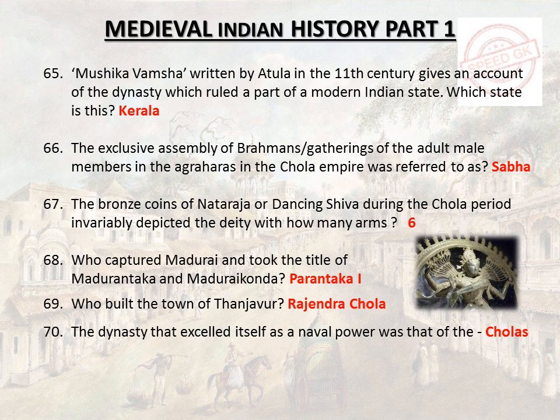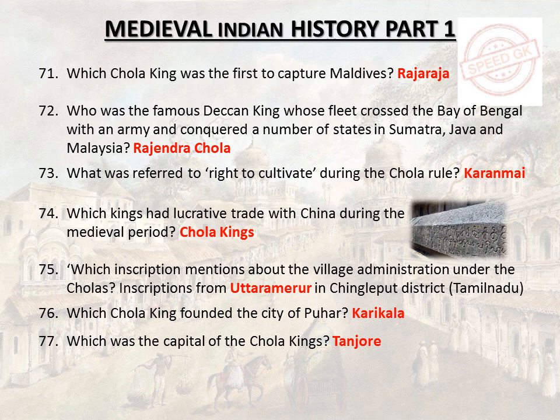Rajendra Chola. The dynasty that excelled itself as a naval power was that of the Cholas. Which Chola king was the first to capture Maldives? Rajaraja. Who was the famous Deccan king whose fleet crossed the Bay of Bengal with an army and conquered a number of states in Sumatra, Java and Malaysia? Rajendra Chola. What was referred to as the right to cultivate during the Chola rule?